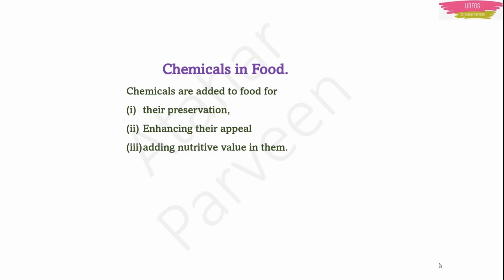For example, pickles. Pickles don't get spoiled if we buy them from the market, right? They will be there for a long time. They will not spoil because some preservative has been added. Then there is sauce, tomato sauce. It will never spoil, right? If we just grind the tomato, make tomato puree and keep it outside without keeping it in the fridge, it will get spoiled within one day. If you want, you can check. Make some paste of one tomato and keep it outside. Within one day it will get spoiled. Next day you can't use it.